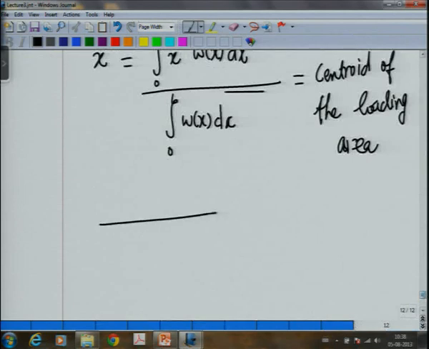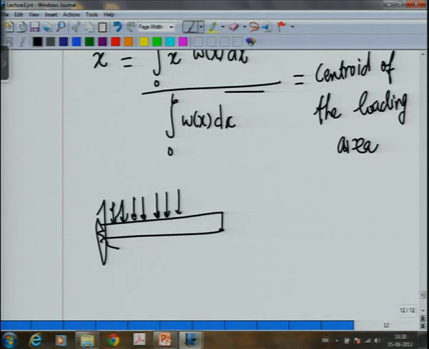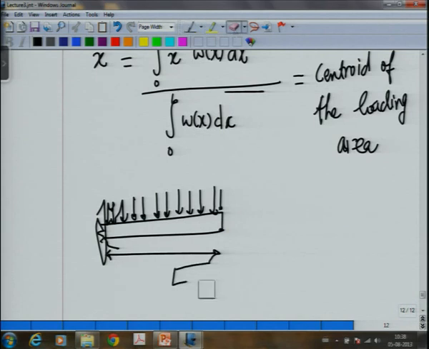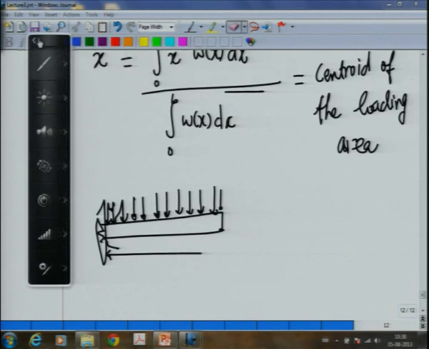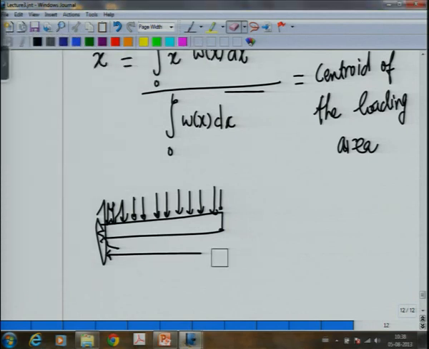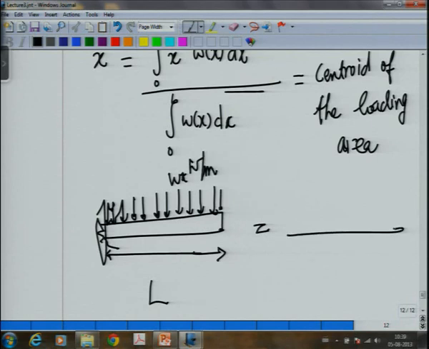Suppose I have a beam like this, on which I have a uniform load of W newtons per meter acting on the beam.